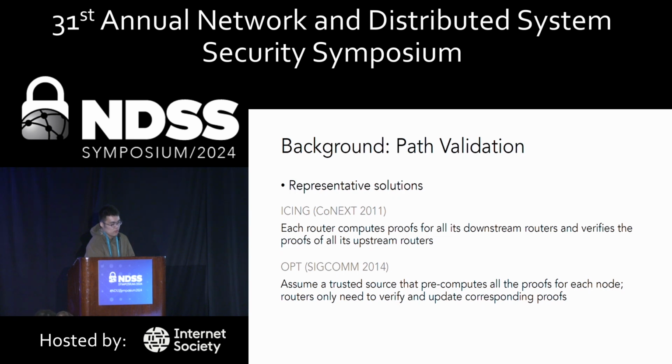The source can pre-compute all the proofs for all on-path routers, so intermediate routers only need to verify and update corresponding proofs during forwarding. This significantly increases the efficiency. And EPIC follows the structure of OPT, but it further simplifies the computation and shortens the proof size. It makes it faster, but the proofs are easier to forge.